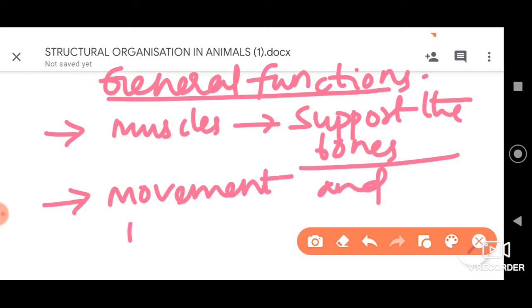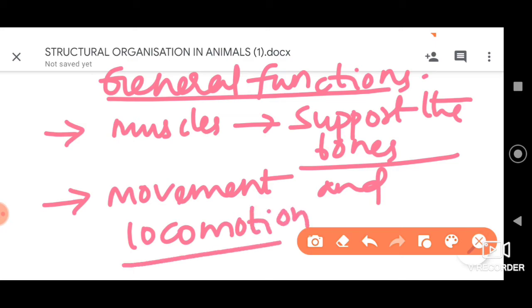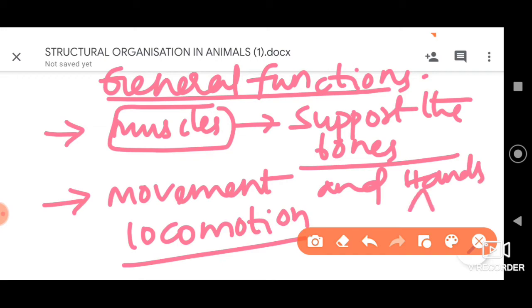Movement of the body parts and locomotion, change of place of an organism, is also possible. So for that, muscles are also important, dear students, not only the bones. Say, for example, we have our hands, arms, legs and so on. There we have movement of them because of the attachment of these muscles to the bones.